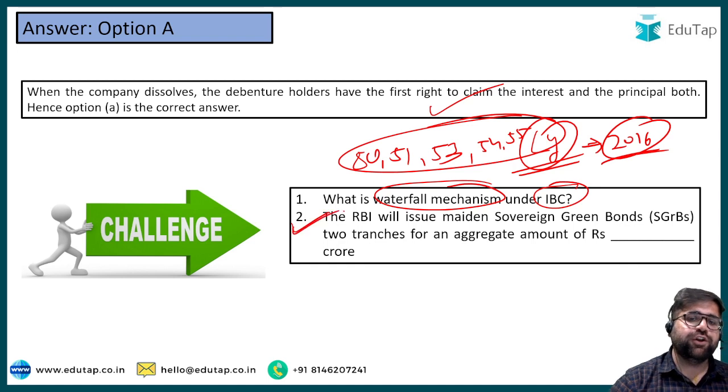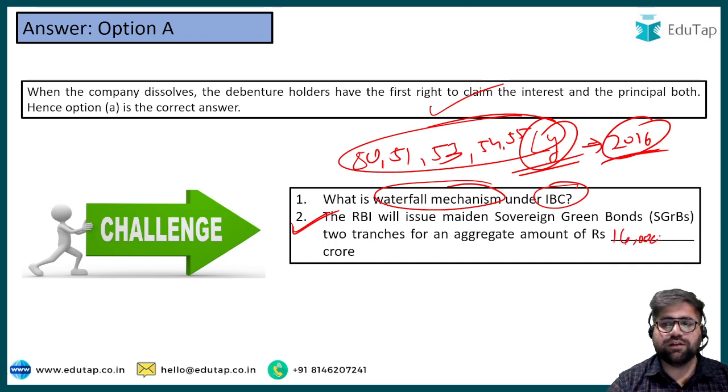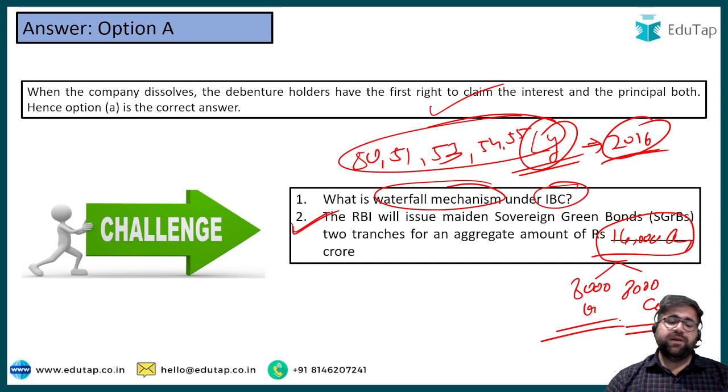The second question to you is, the RBI will issue maiden sovereign green bonds in 2 tranches for an aggregate amount of what? Do you know the answer? The answer here will be 16,000 crores. There will be 2 tranches, each of 8,000 crores. I hope you know all about these facts, because if you are preparing for IFSCA or even RBI Grade B, then mind you, these questions are important.